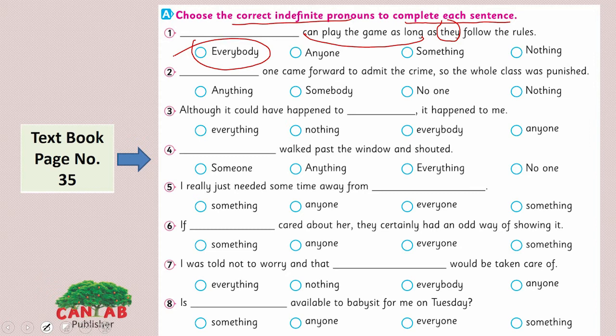Now look at the second one here. One came forward to admit the crime, so the whole class was punished. Yes, it is again referring to people here. Came forward to admit the crime.